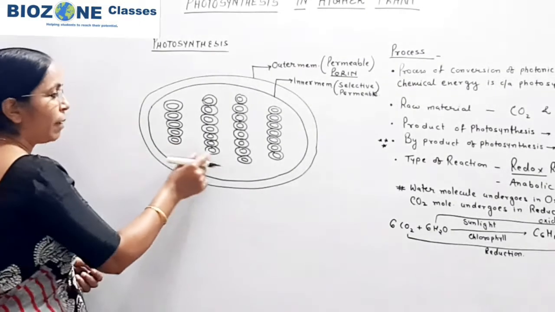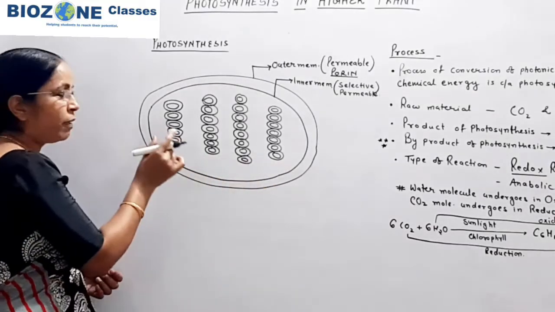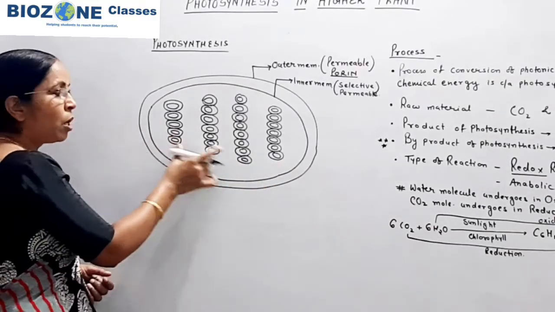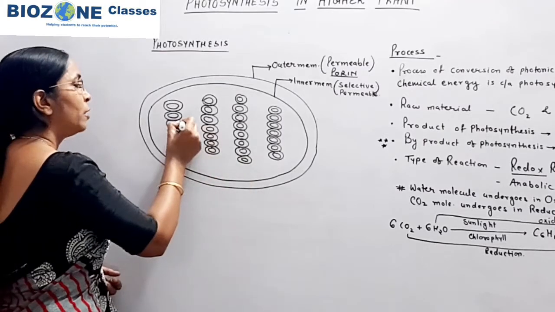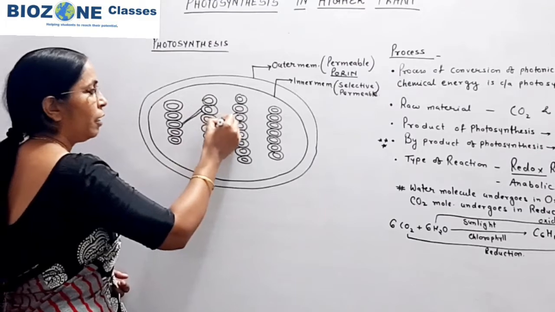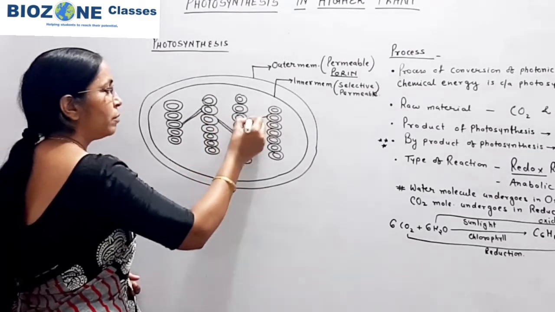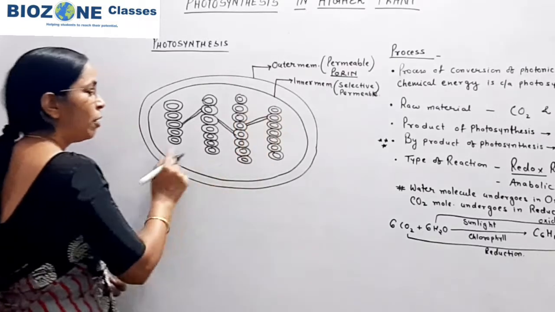All these granum lamellae, here you see the four pillar-like structures. Individually each is called a granum. All the grana combined, adjacent granum lamellae are interconnected with stroma lamellae, and by that all the grana.